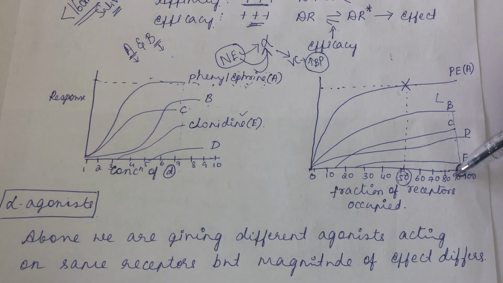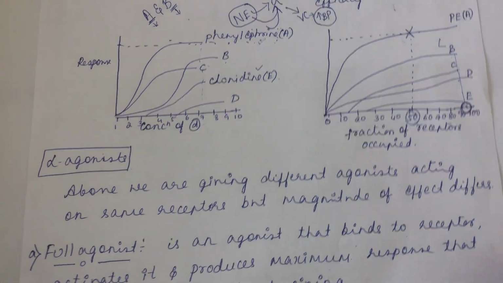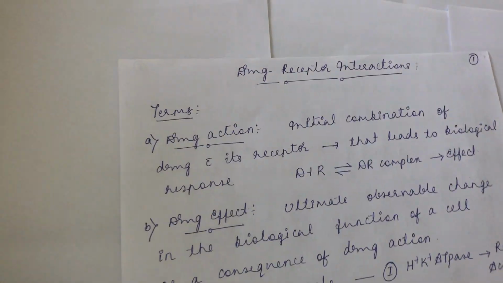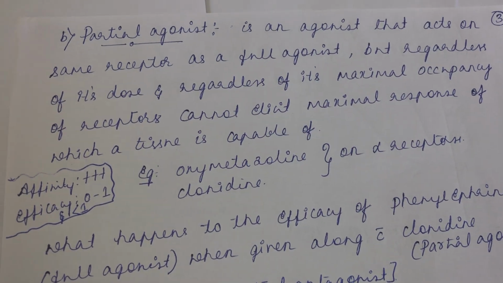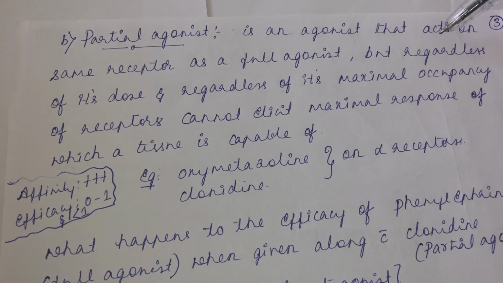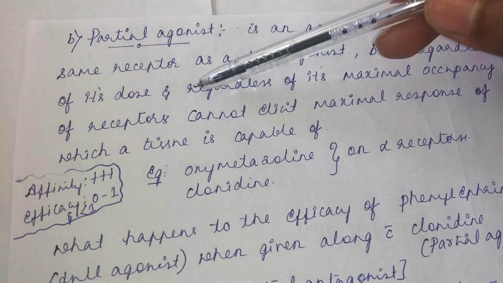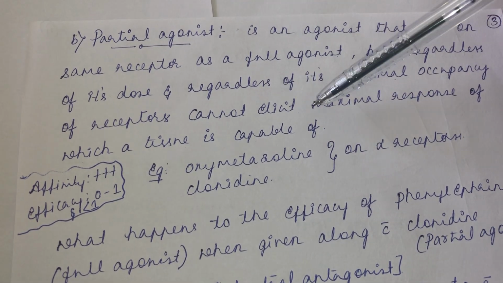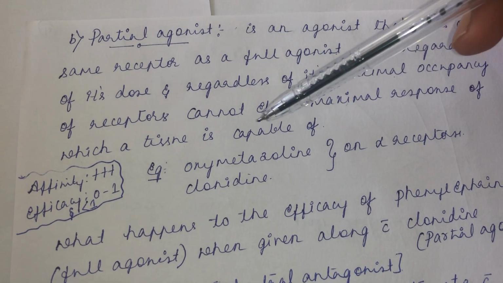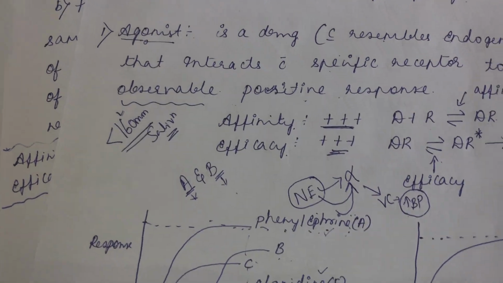So what do you call those drugs? You call those drugs partial agonists. Okay. See, what do you mean by partial agonist? A partial agonist is an agonist that acts on the same receptor as a full agonist, but regardless of its dose and regardless of its maximum occupancy of the receptor, it cannot elicit the maximum response of which a tissue is capable. The same thing has been told here.